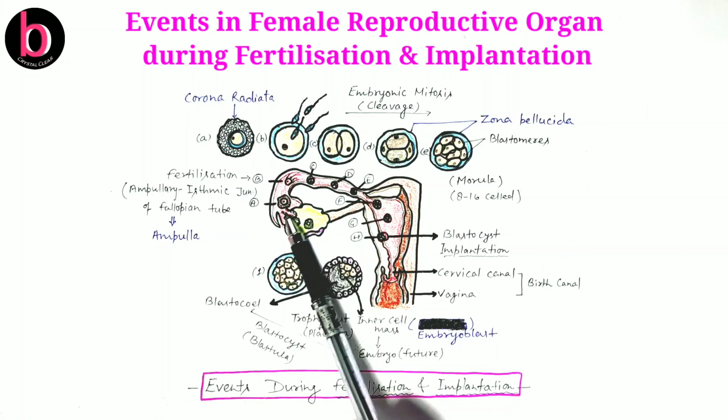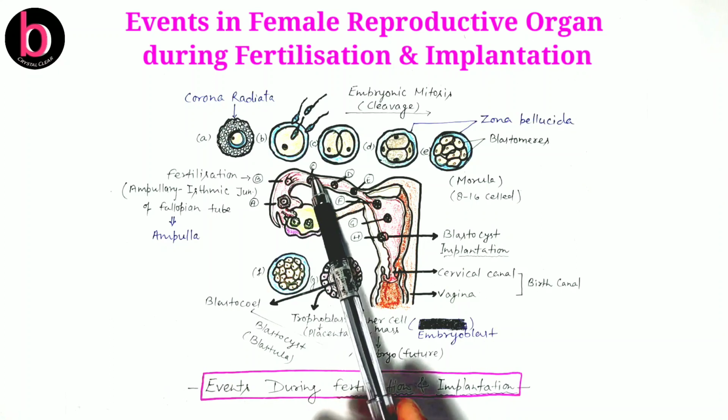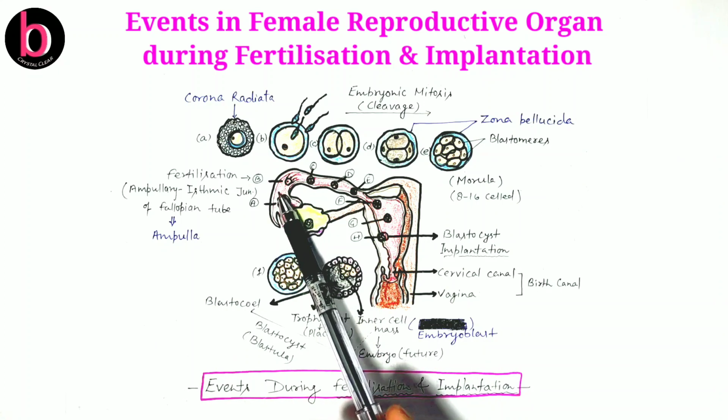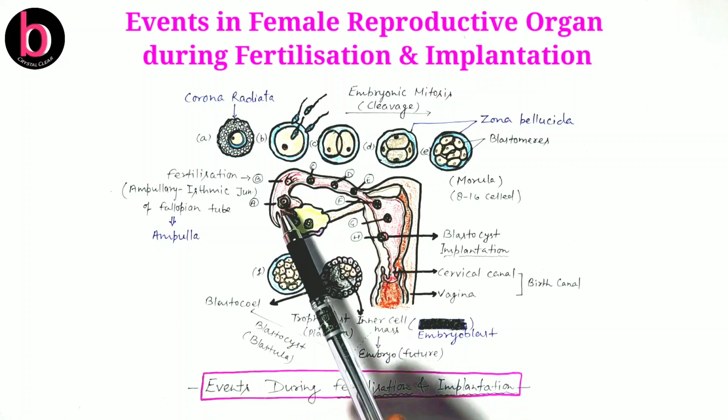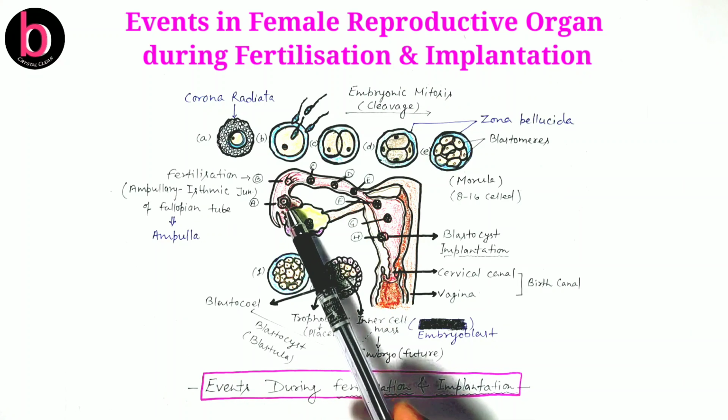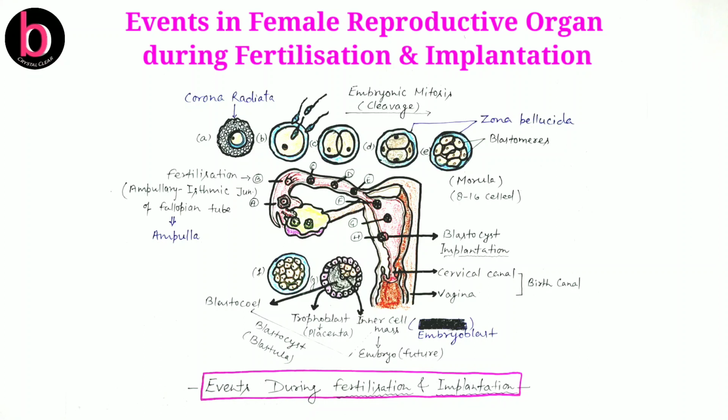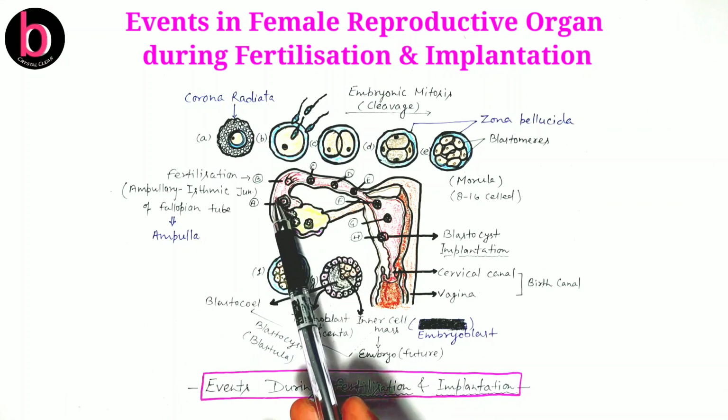At the anterior part of the fallopian tube, these are the fimbriae. By the fimbriae, this secondary oocyte is taken and passes forward. The fimbriae as well as the infundibulum are coated with simple columnar ciliated epithelium. By this epithelium, there is movement of the egg. As we know, the ovum is a non-motile structure, so with the help of cilia, it moves towards the posterior part of the fallopian tube.